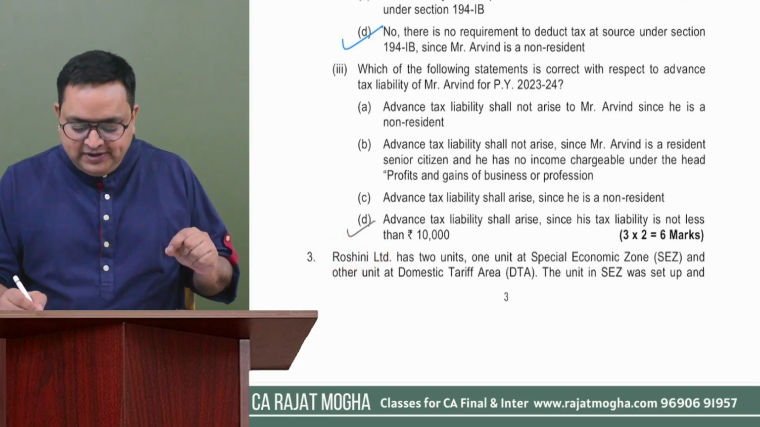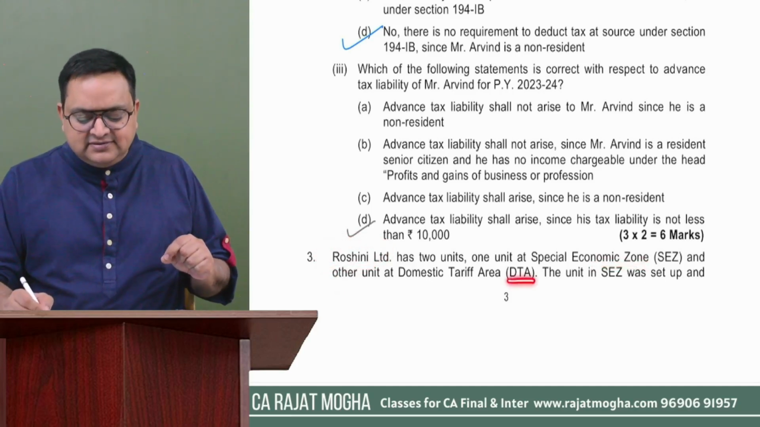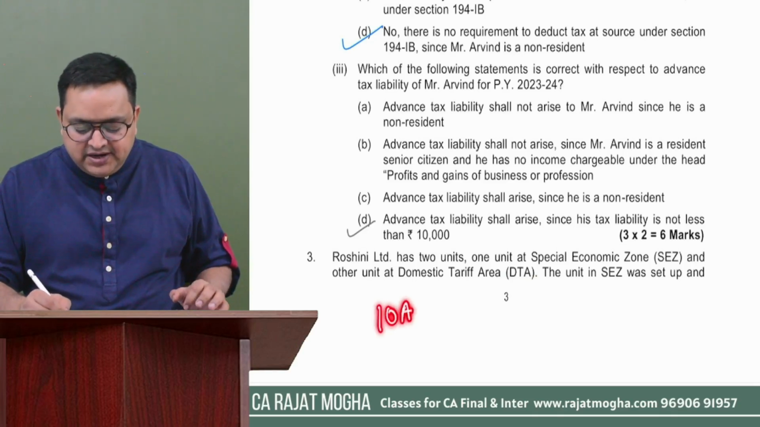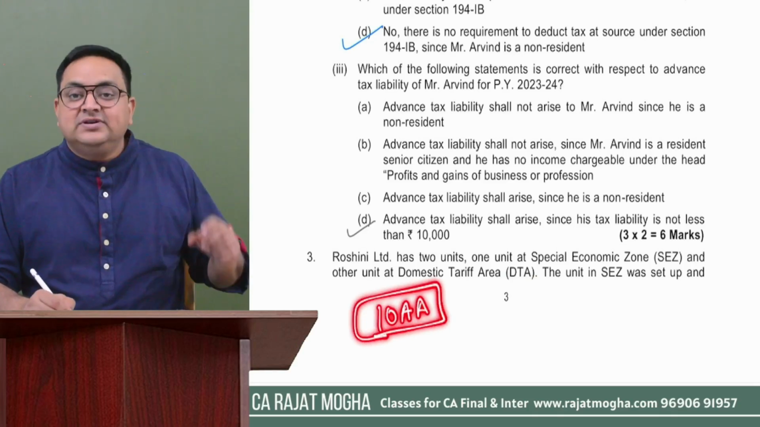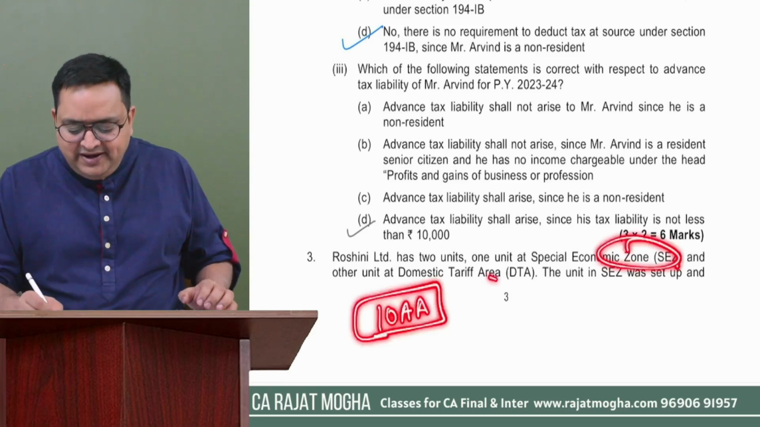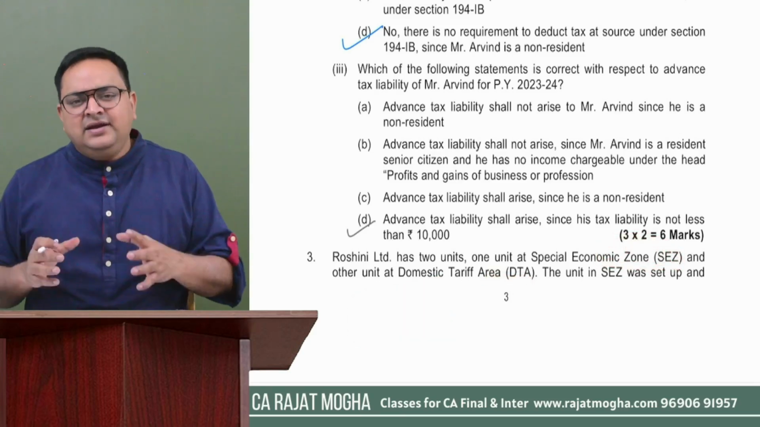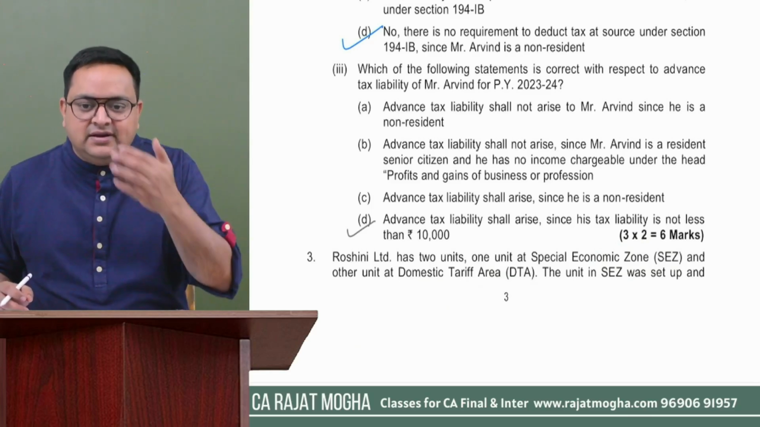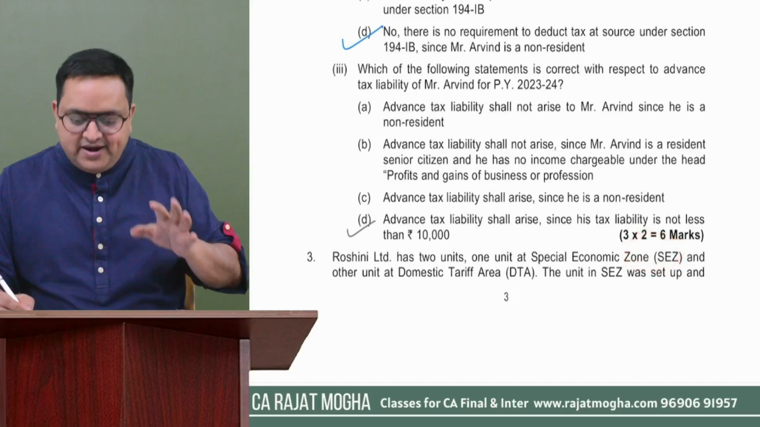They have 2 units, one in SEZ and the other in DTA. And you understand, if you are calculating deduction under section 10AA, you just have to concentrate on SEZ values, right? For DTA, if they are mentioning it, you can keep it, but you don't require it. If you would like to give deduction, then only SEZ values are required.